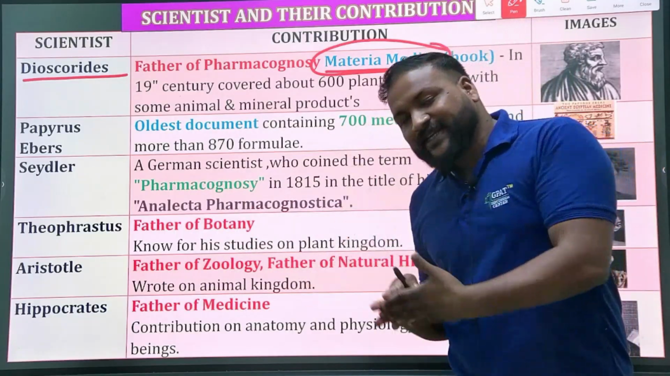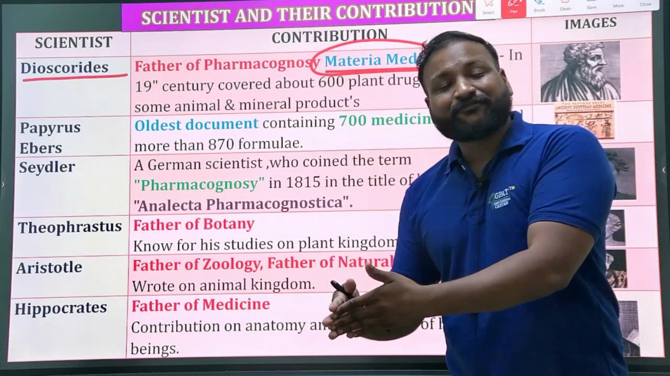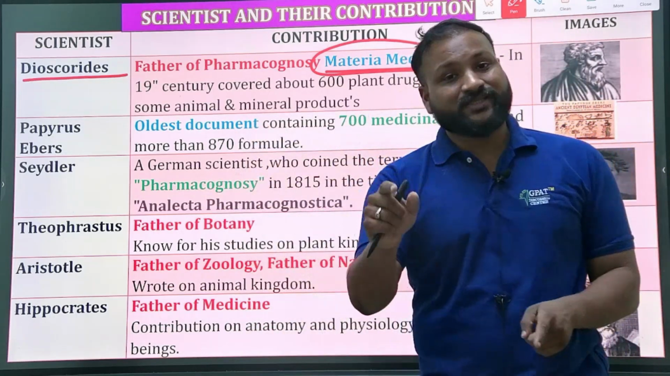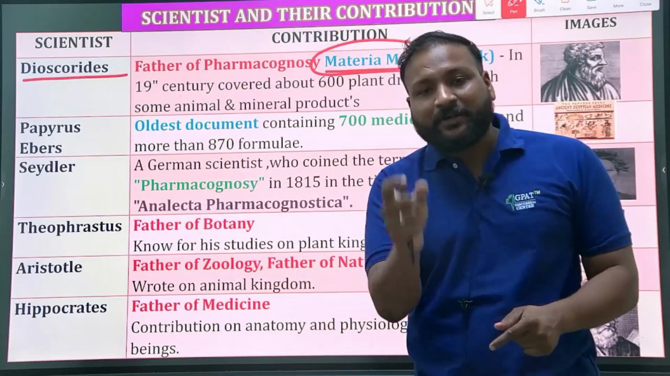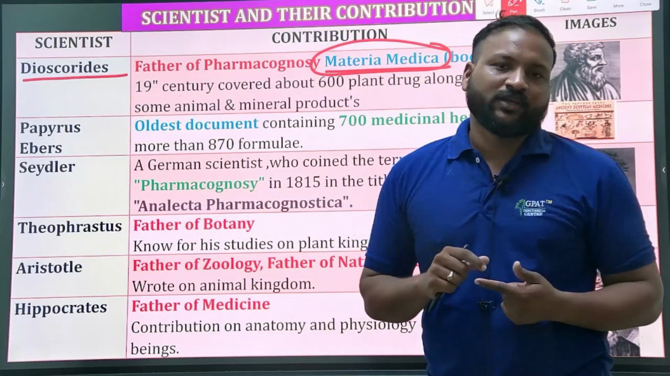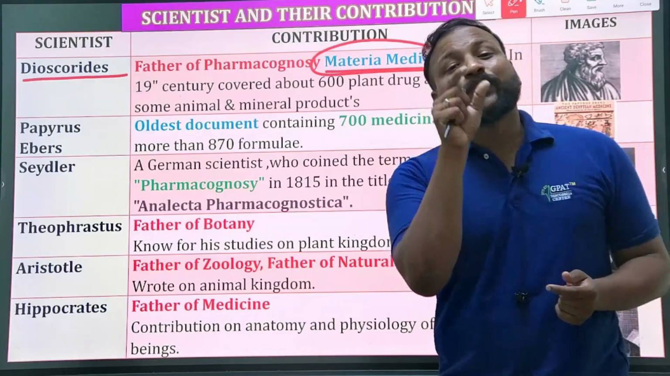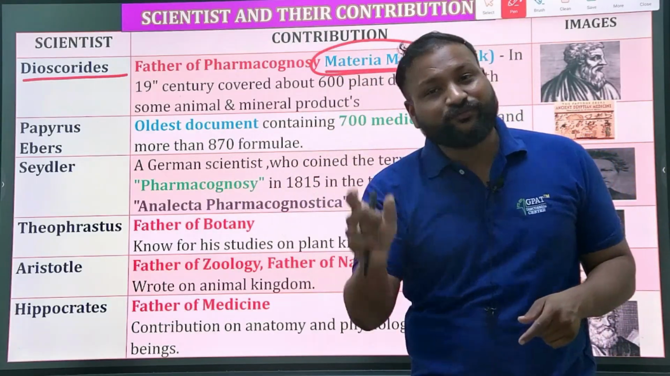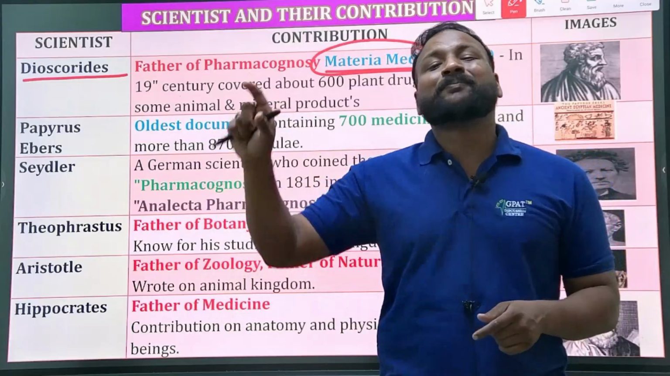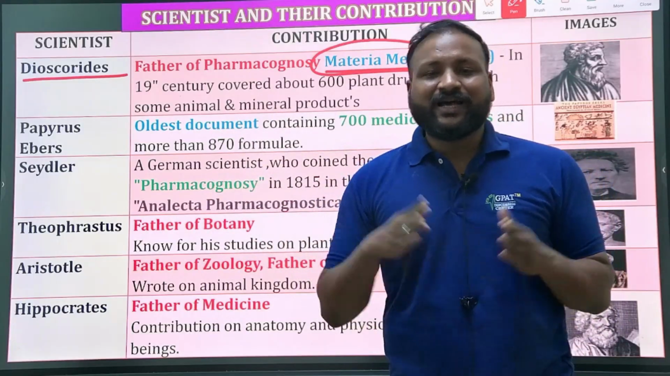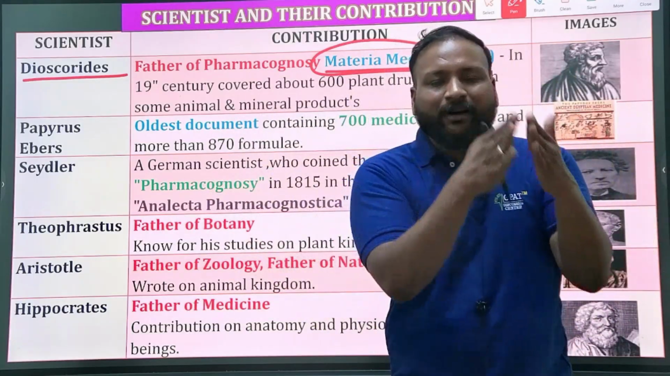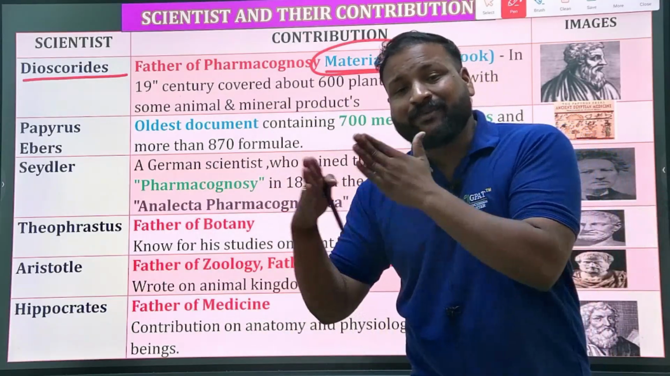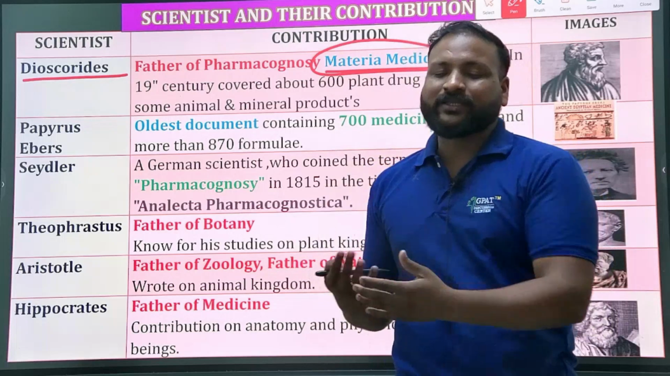Initially it was known as Materia Medica. Afterward, it was known as Electa Pharmacognostica. Then only it was pronounced and converted as pharmacognosy, and later on it was converted into pharmacognosy and phytochemistry. Pharmacognosy means to acquire the knowledge of crude drugs, whereas phytochemistry means the study of the chemicals present in plants, nothing but chemical concepts. Clear? This is a combination of our subject name, pharmacognosy and phytochemistry: acquiring knowledge of crude drugs as well as the chemicals present in the plant.